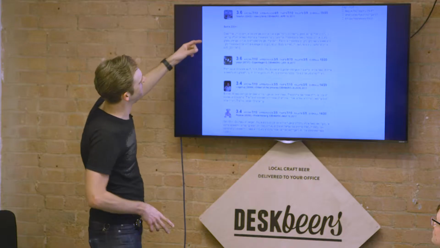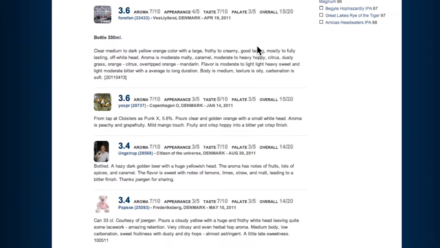So for instance, if I just read this top one here, it says, clear medium to dark yellow-orange color with a large frothy to creamy, good lacing, mostly to fully lasting off-white head. Aroma is moderate malty, caramel, moderate to heavy hoppy, citrus, dusty grass, orange-citrus, overripe orange-mandarin. Flavor is moderate to light heavy sweet and light moderate bitter with an average to long duration. Body is medium, texture is oily, carbonation is soft. And then there's a sort of weird date stamp machine tag that they've added.